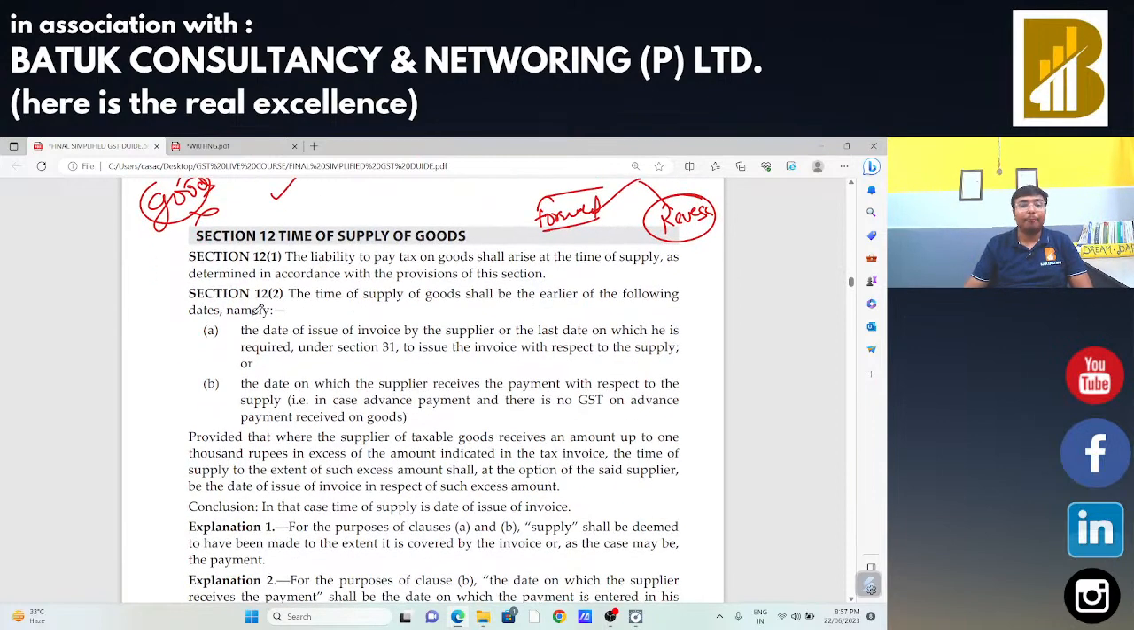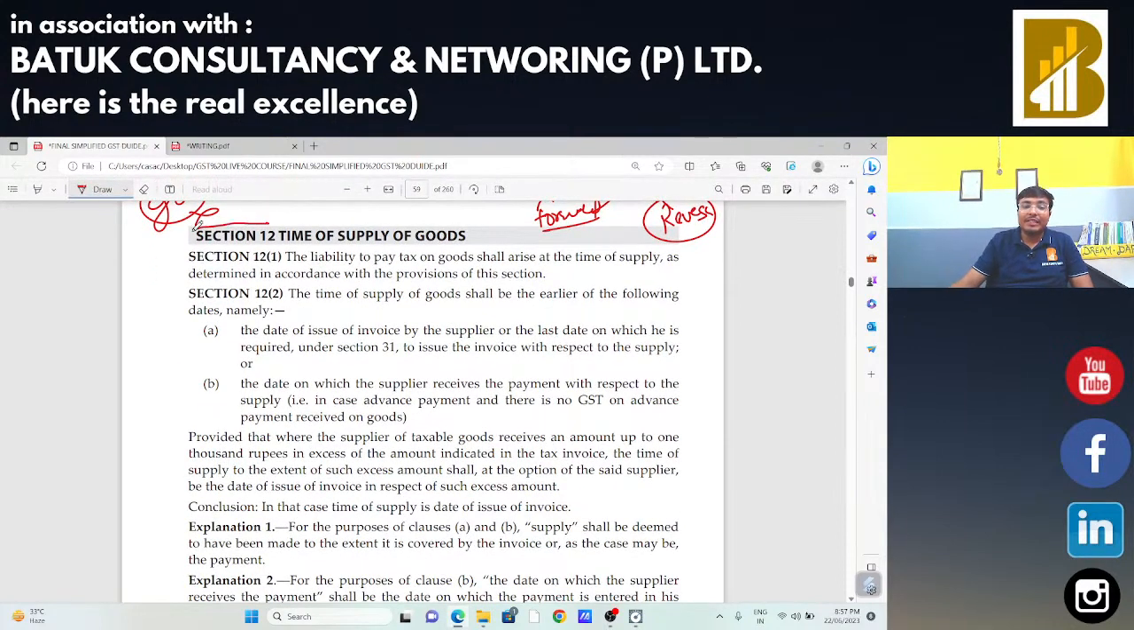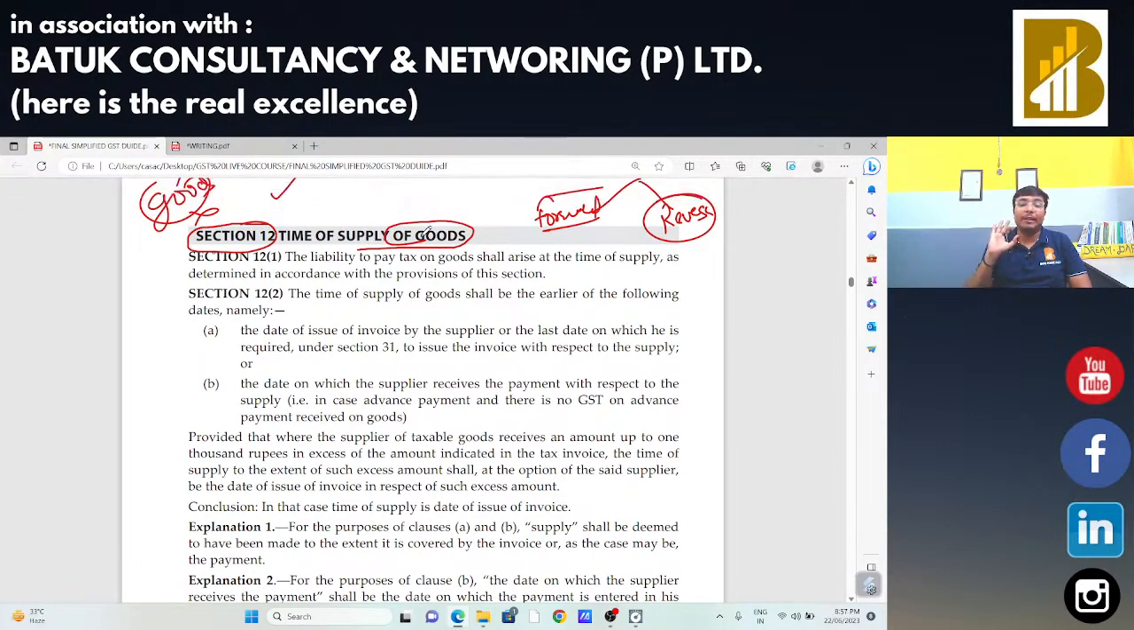Okay. So now, Section 12 of the CGST Act talks about the time of supply of goods. That is, what will be the time of supply in case of supply of goods. So we can say the time of supply of goods shall be the earlier of the following. In case of goods, earlier of the following: the date of issue of invoice or the date on which the supplier receives the payment. So sir, cut it here: invoice or payment, whichever is earlier.